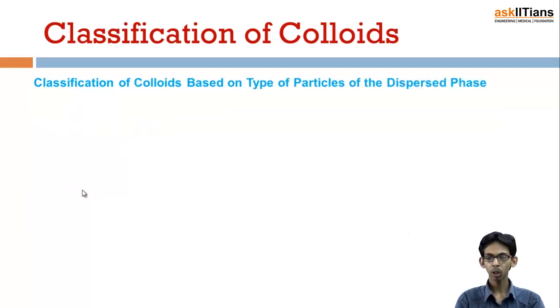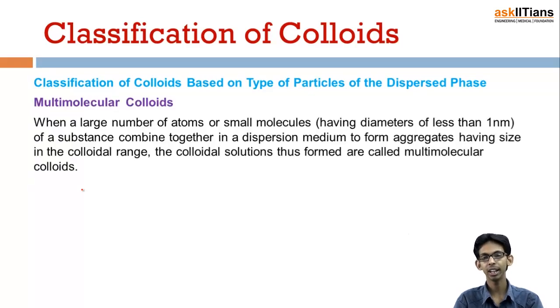Now, classification of colloids based on the type of particles or dispersed phase. They are classified as multi-molecular colloids when a large number of atoms or small molecules of a substance combine together in the dispersion medium to form aggregates having large size, in the colloidal range. The colloidal solution thus formed is called a multi-molecular colloid. That means it is not a single particle, actually it is a group of particles which come together to form a particle which is large enough to fall in the colloidal range.